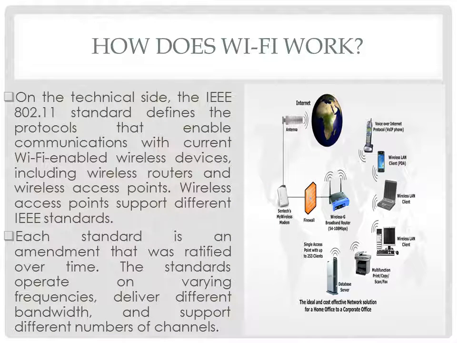Let us see how Wi-Fi works. On the technical side, the IEEE 802.11 standard defines the protocols that enable communications with current Wi-Fi enabled wireless devices, including wireless routers and wireless access points. Wireless access points support different IEEE standards. Each standard is an amendment that was ratified over time. The standards operate on varying frequencies, deliver different bandwidth, and support different number of channels.